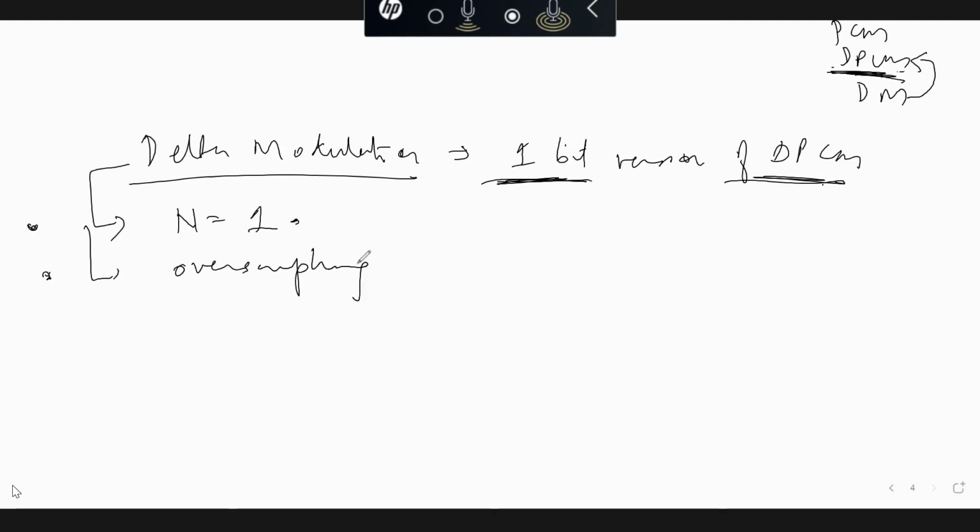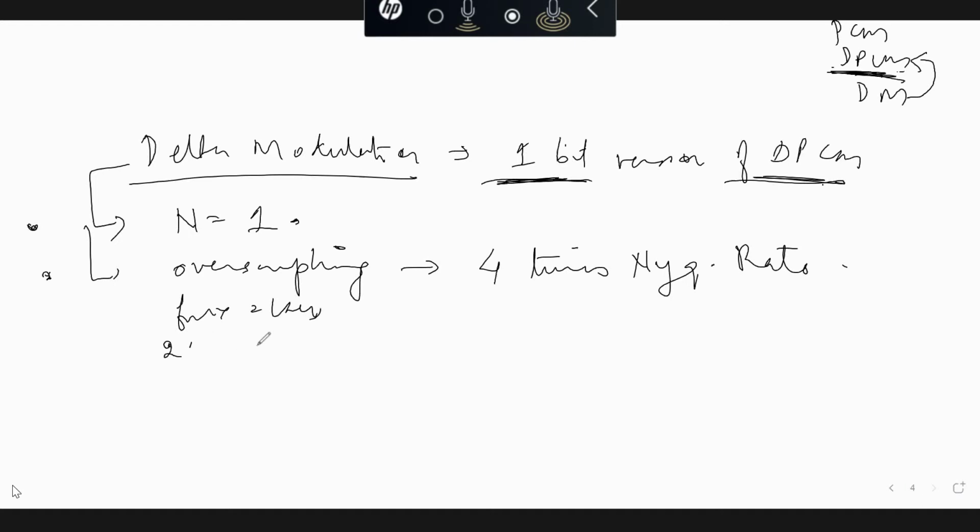We oversample the input signal here. Oversampling means we typically take 4 times the Nyquist rate. So suppose in the earlier case my fm max was 1 kilohertz, Nyquist rate 2 fm max, I was taking 2 kilohertz, that is 2000 samples per second.